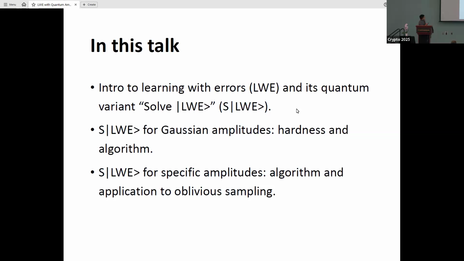Our talk will be divided into three parts. One is an intro to learning with errors and its quantum variant, SLWE. The second and third are SLWE with specific amplitudes, hardness and algorithm, and application to oblivious sampling.